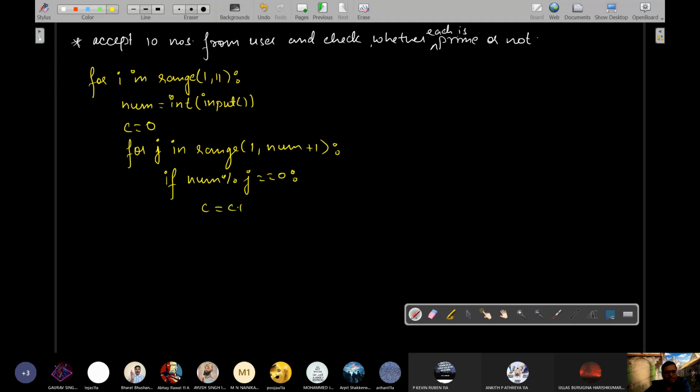Outside the inner loop, that is j, if the value of c happens to be 2, that means we will print that number. Why? Because that number entered by the user was prime. The question is to check whether the number is prime or not. Let's say we are only printing the prime ones out of the 10 numbers given by the user. So we'll print it. Okay.